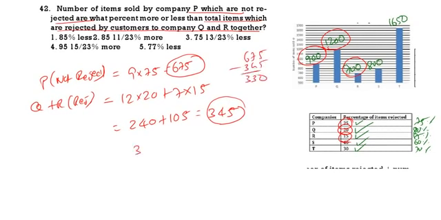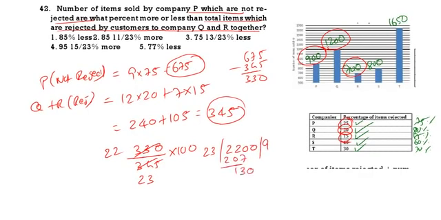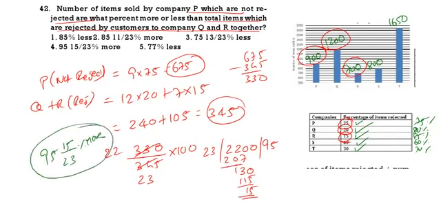So it is 330. From where it is more? 345 into 100. 15 2s, 15 3s. It is 22 by 23 into 100. That is 2200 with 23. 23 into 9, 207. Now 130, 23 into 5, 115. So the correct answer is 95 15 by 23% more. Option 4 is the correct answer.